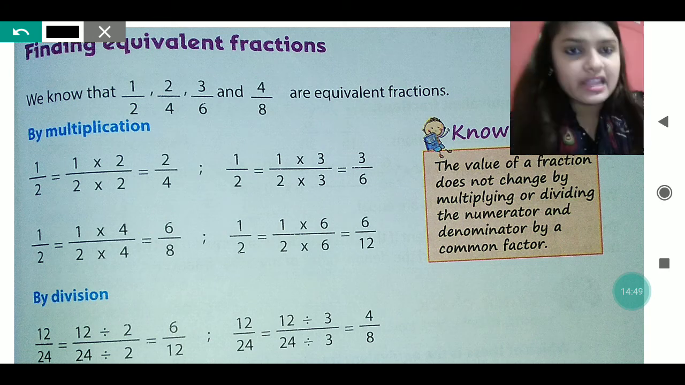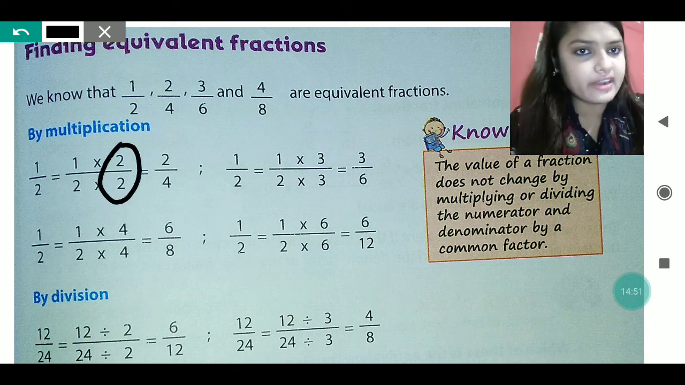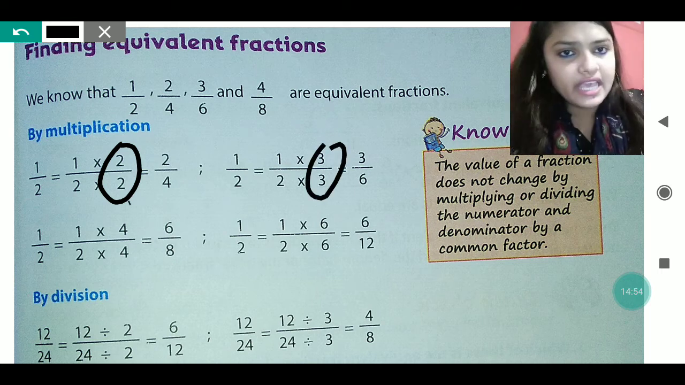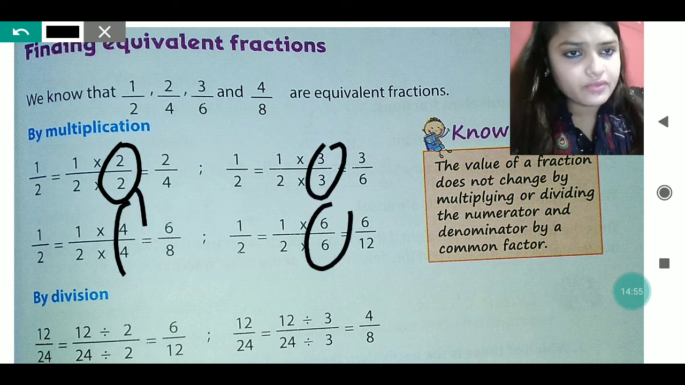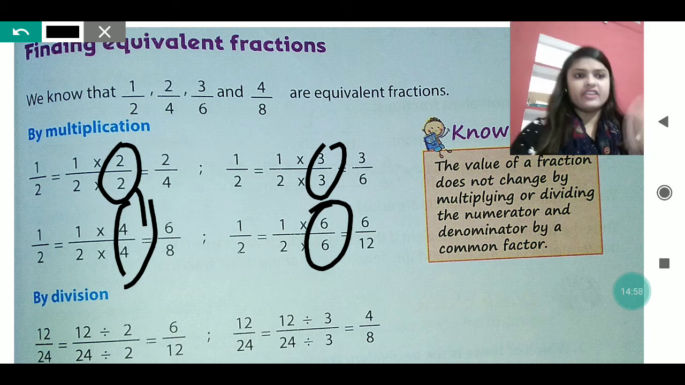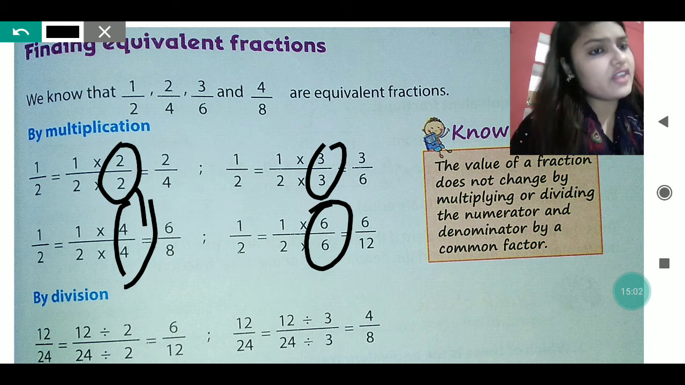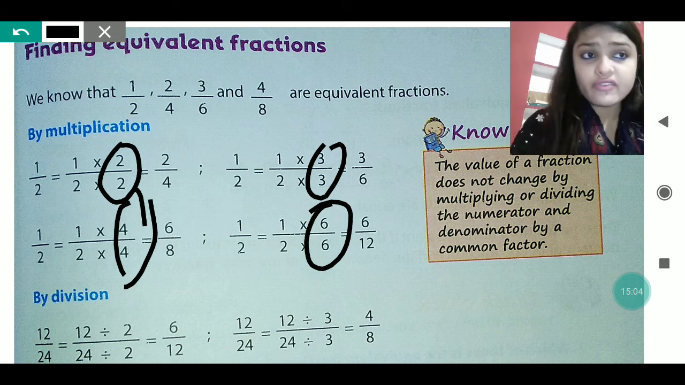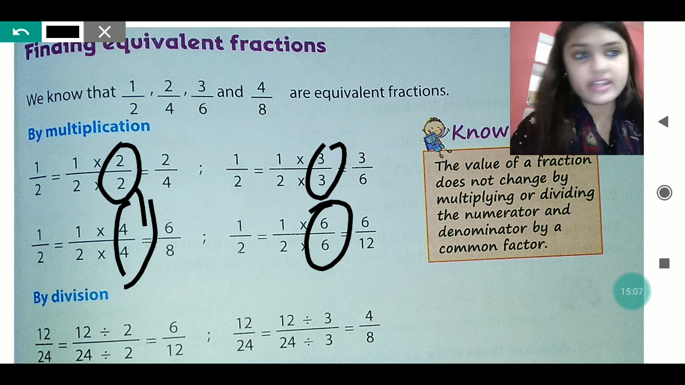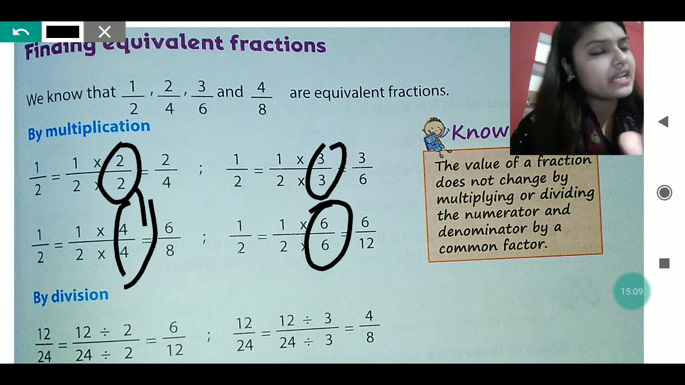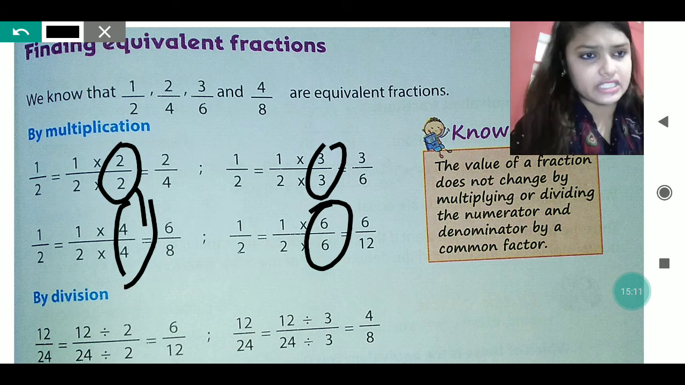Like with 2 only you are multiplying the numerator and denominator, here with 3 only, here with 4 and here with 6 only. So with the same number every time we are multiplying. With the common factor, if we multiply the numerator and denominator by the same number, then the value of the fraction will not change.